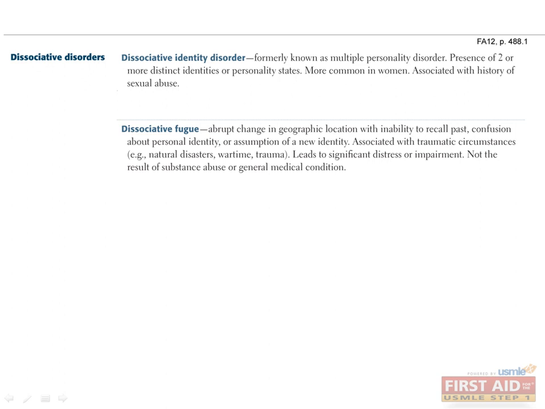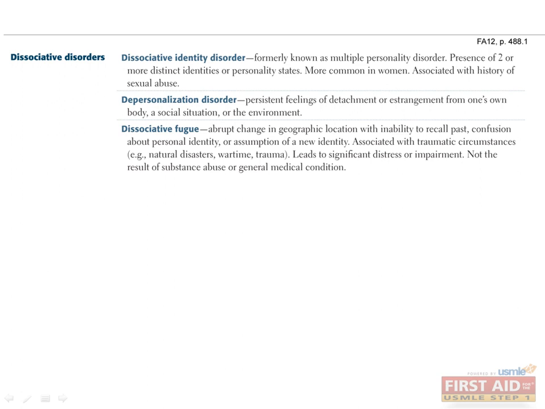Let's say this Hurricane Katrina victim was able to recover from the episode, but as a result could not remember any details from the hurricane itself. What psychiatric phenomenon would they be exhibiting? That's right, dissociative amnesia. A final dissociative disorder is depersonalization. This refers to a persistent feeling of detachment or estrangement from one's own body. Patients often complain about feeling like they're going through the motions of their day-to-day activities.